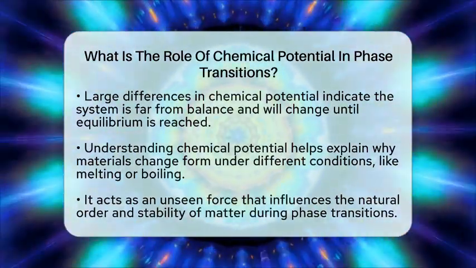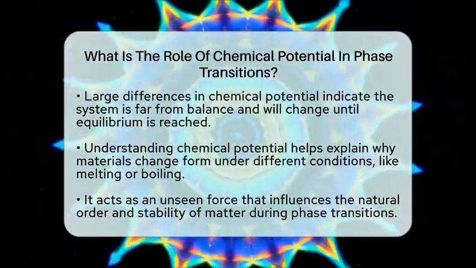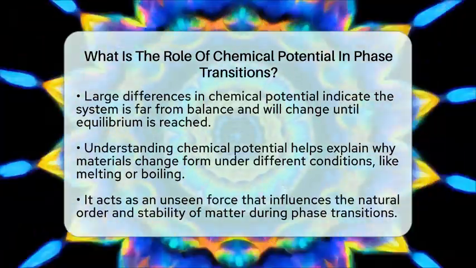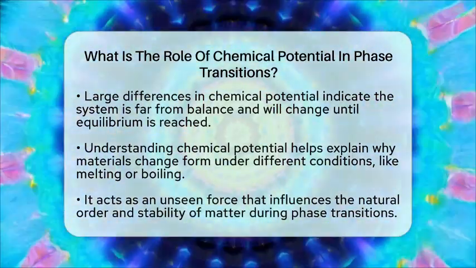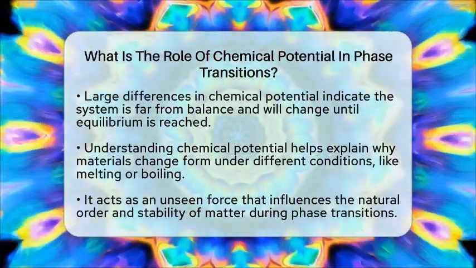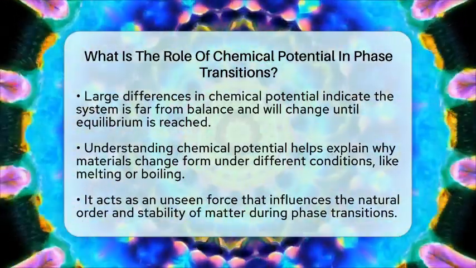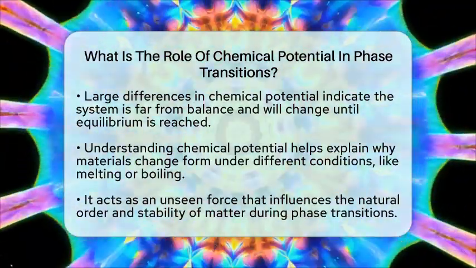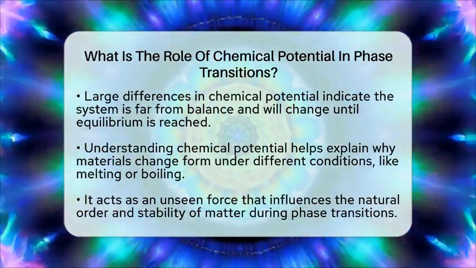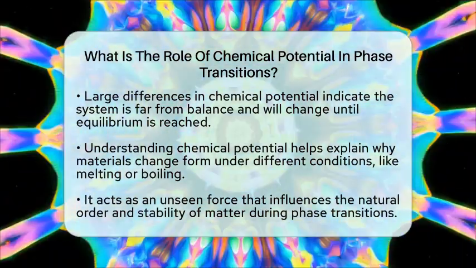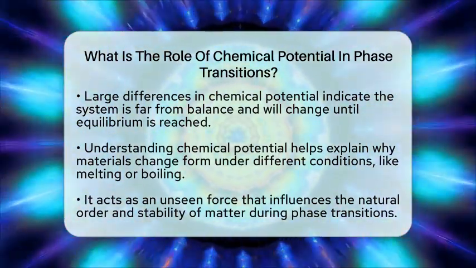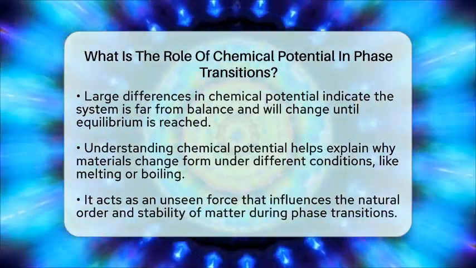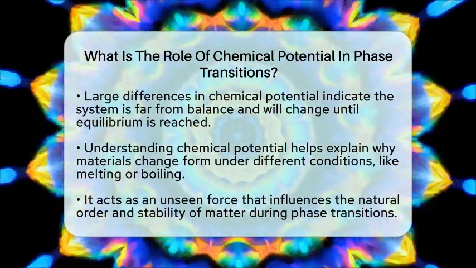Understanding how chemical potential influences phase transitions helps us see why materials change under certain conditions. It explains why ice melts when heated or why water boils when pressure drops. It also shows how systems tend to settle into stable states, balancing energy and particle distribution. So, chemical potential is like the unseen hand guiding particles through their journey from chaos to order, shaping the very nature of phase changes and the balance of matter in our universe.